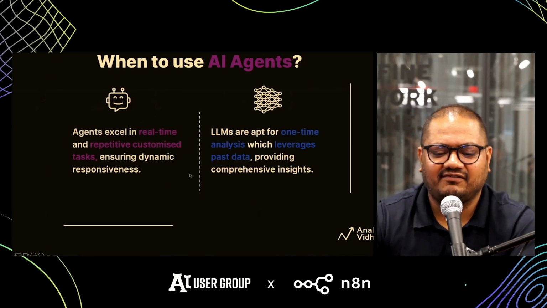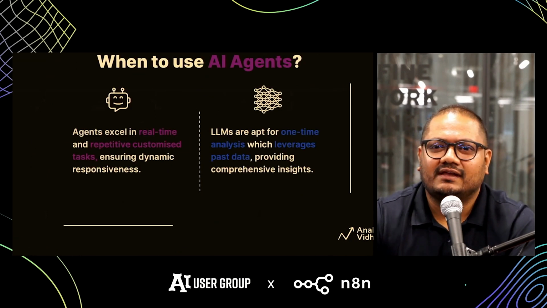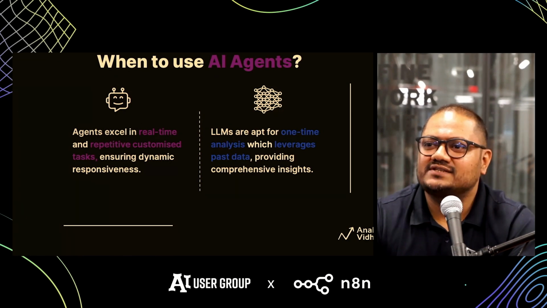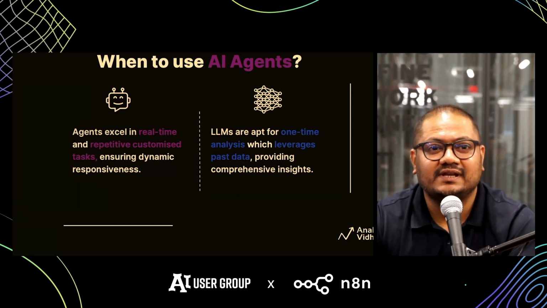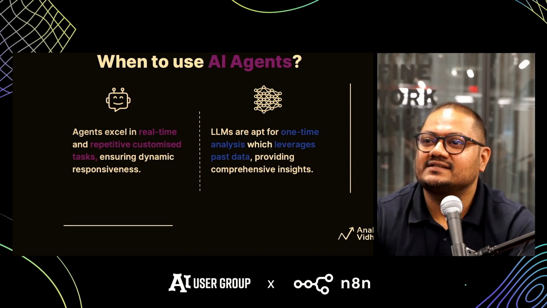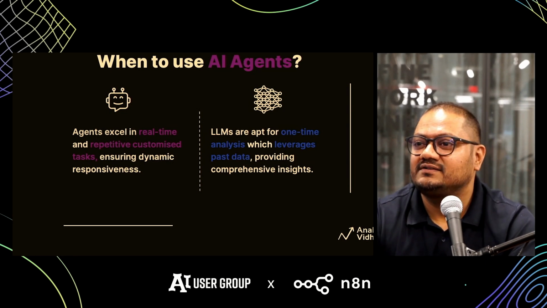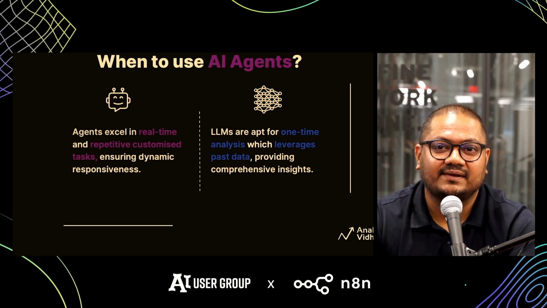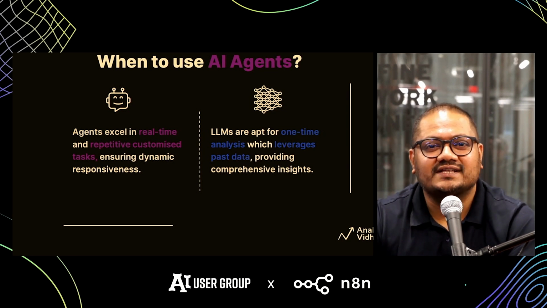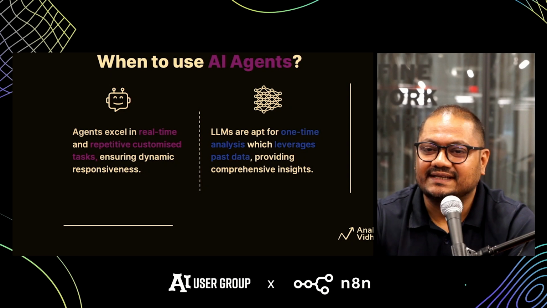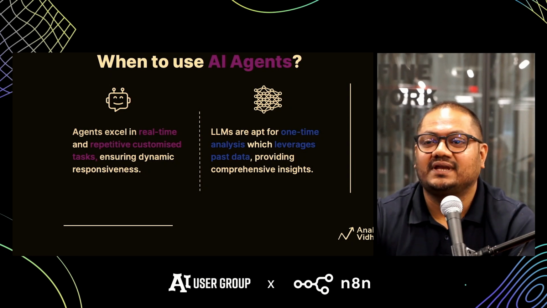Right, so I have a few applications listed over here. When we generally think about the use cases of agents, we have to think, one, about the dynamic nature of the content. Will the data we are going to work on rely on real-time information? Or will it rely on a context which is very specific to our organization and not present in the LLM, be it accessing our SQL databases, our operations data, or inventory data? That's going to help us decide whether we really need an agent or not.